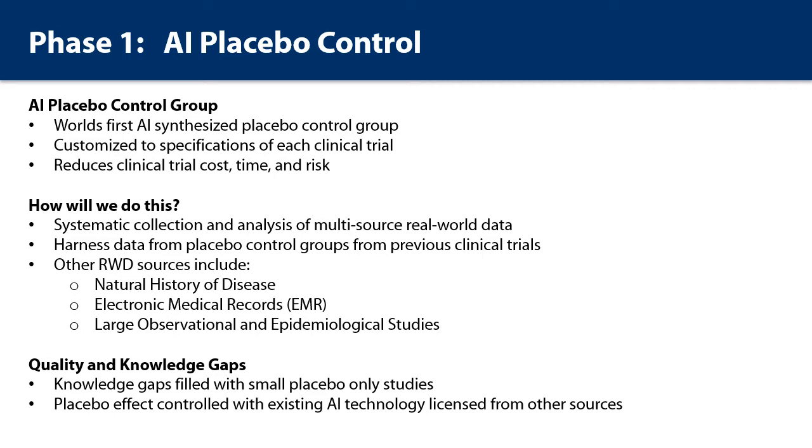The drug developers develop their own selection criteria for the study, and we generate an AI study population which matches these custom attributes. In cases where there are gaps in the data, smaller placebo-controlled trials would be conducted to fill in these gaps. And to account for a placebo effect in the treatment group, the bias will be controlled for with both treatment and placebo groups using AI technology licensed from other sources that already exists.